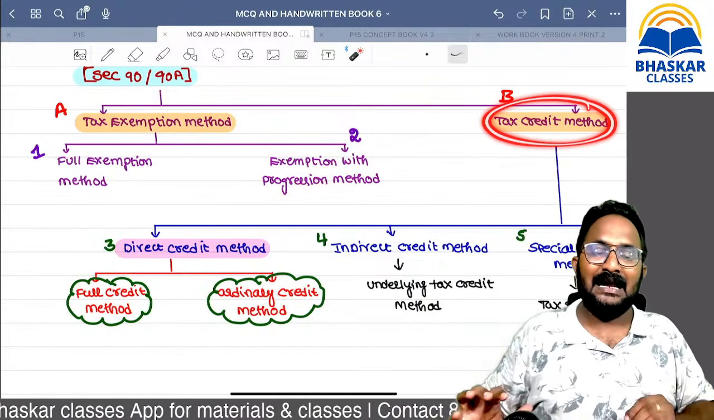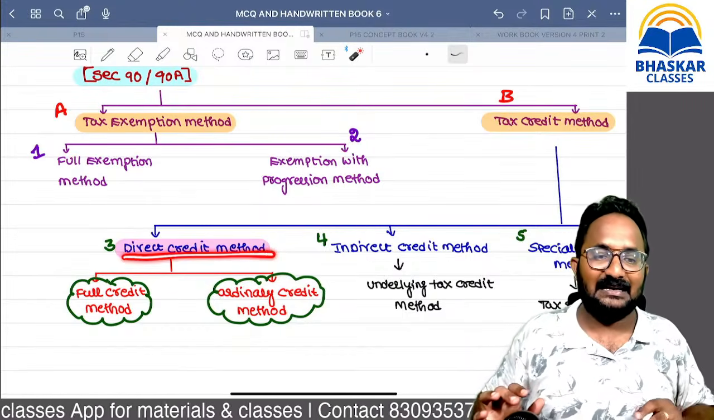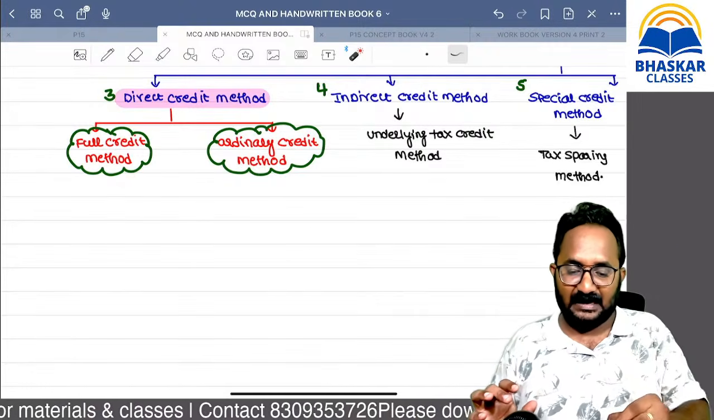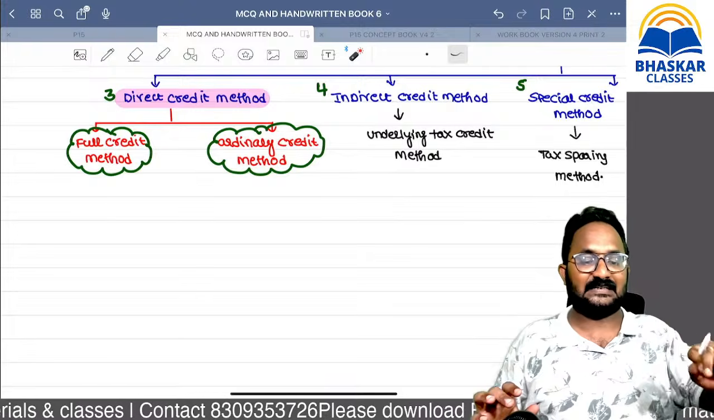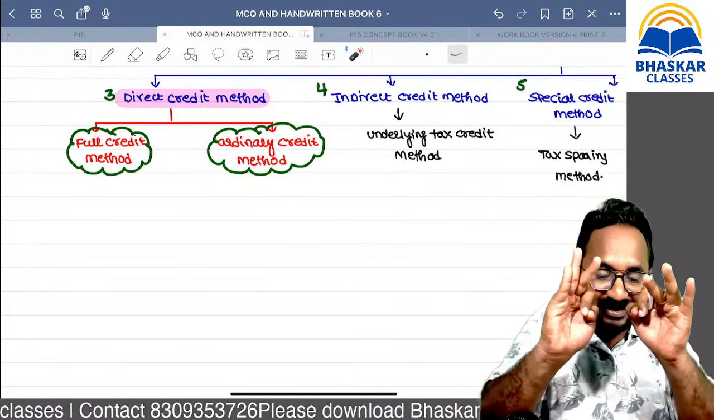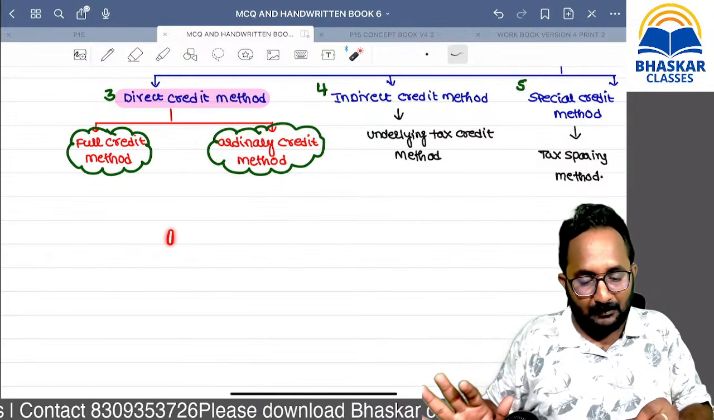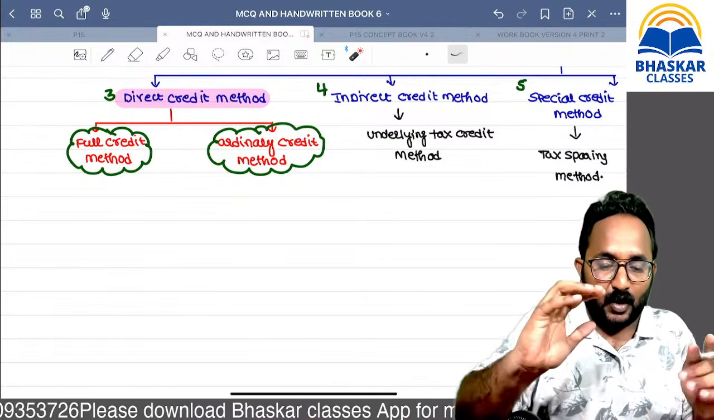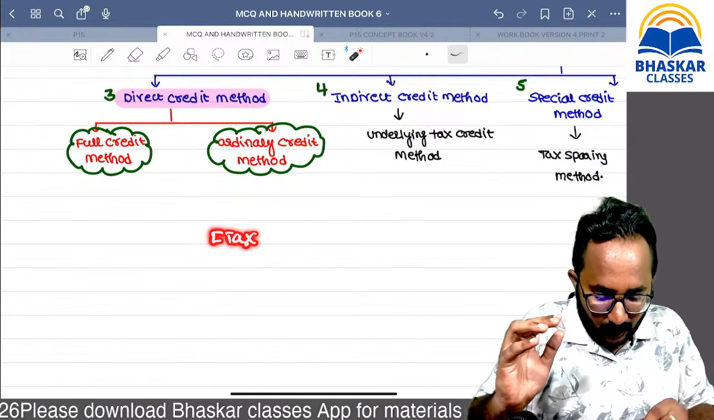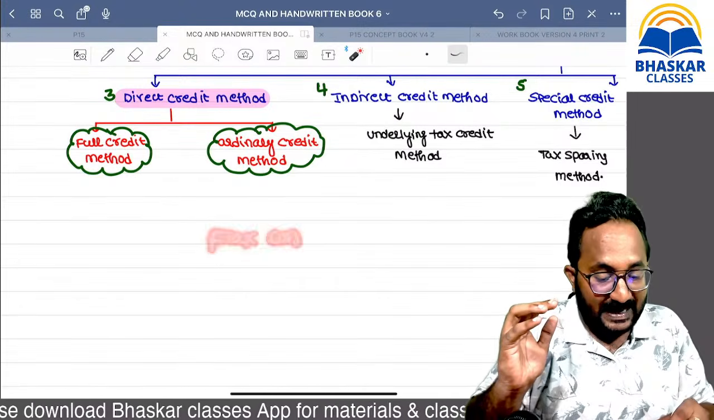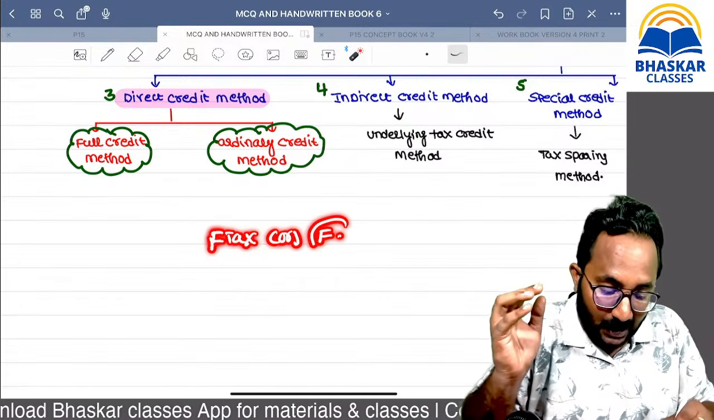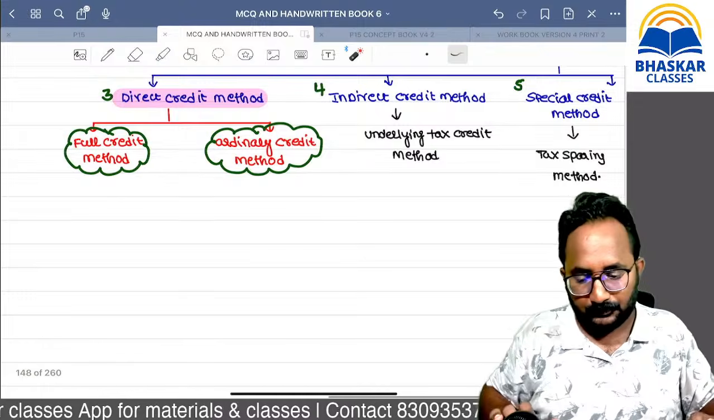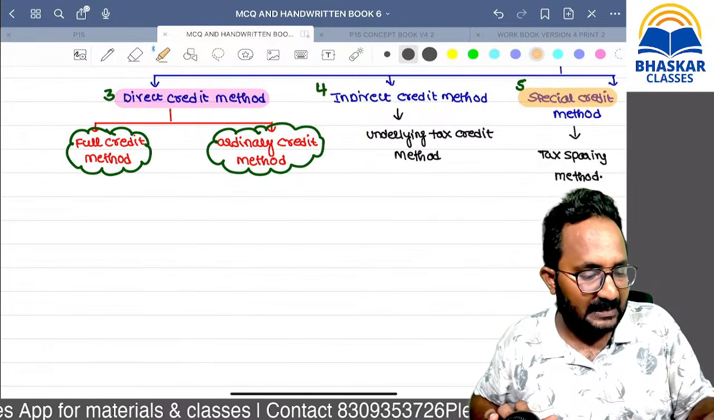Next, coming to the tax credit method, first we have the direct credit. Credit means the tax already paid in the foreign country, and in full credit we get the credit for the full amount. There is a restriction on the credit amount in ordinary credit. What is the restriction? The foreign tax amount, or the tax India would collect if that same foreign income is taxable in India, whichever is lower.